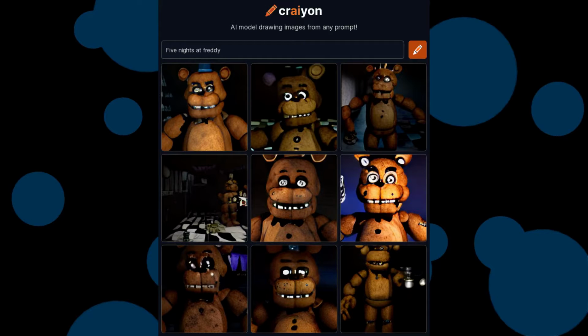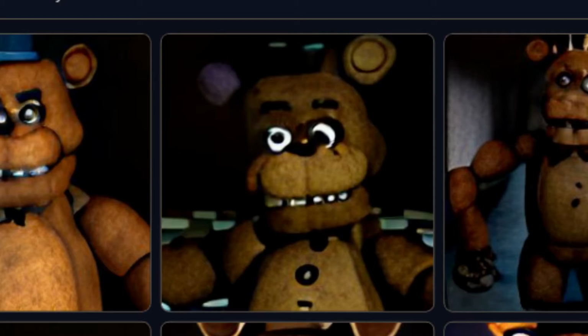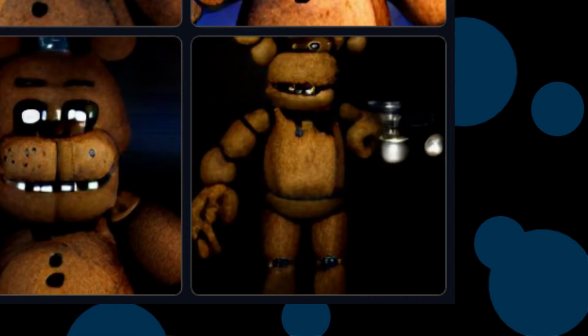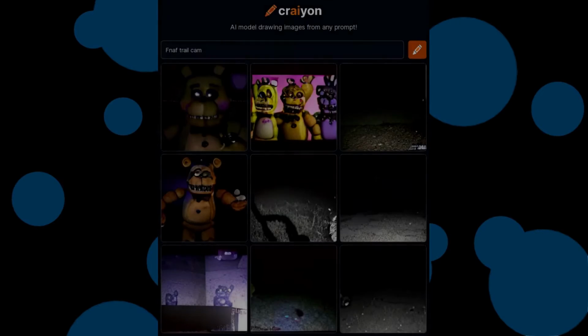Okay, this is better to look at. So this is Five Nights at Freddy's, a horror game you probably heard of, and if you've seen Freddy, then you'll know that these pictures look very similar to him, just slightly melted. The top middle looks the best in my opinion, and I don't know what's happening with the middle left one. Okay, the bottom right one looks the worst out of all of them. On to the next one.